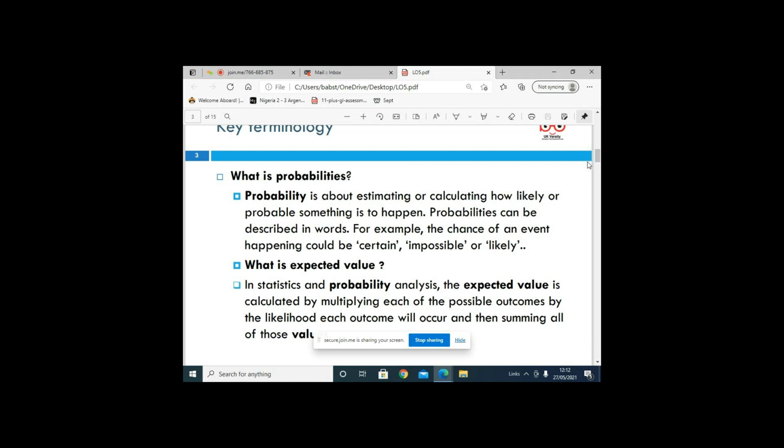If they ask what's the probability of getting 0 when you roll the die once, it's impossible, because there's no 0 on the 6 faces of the die.